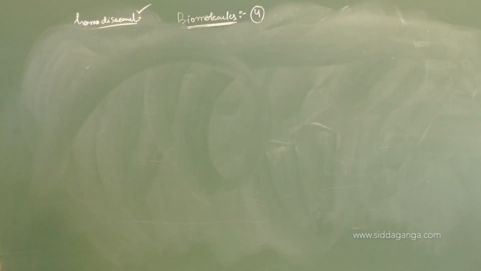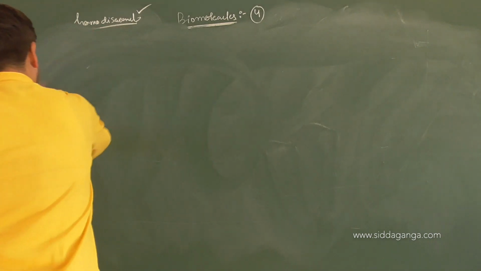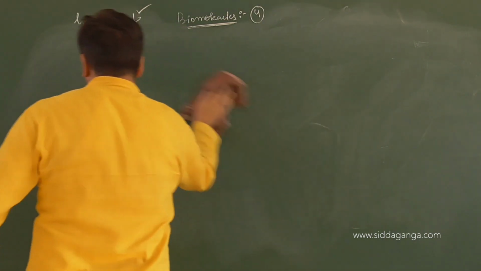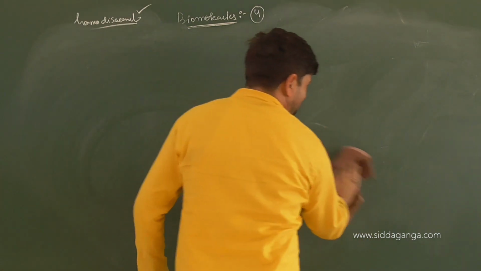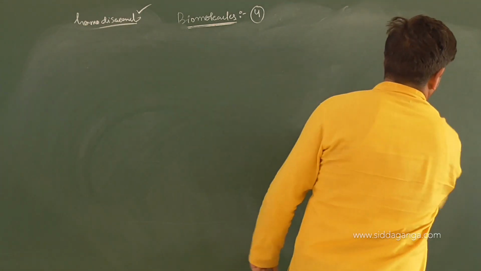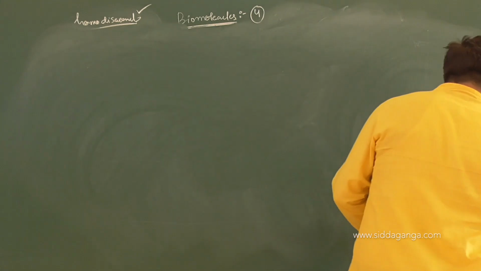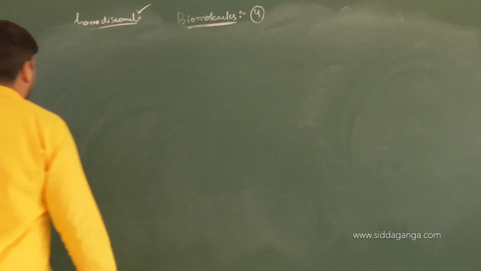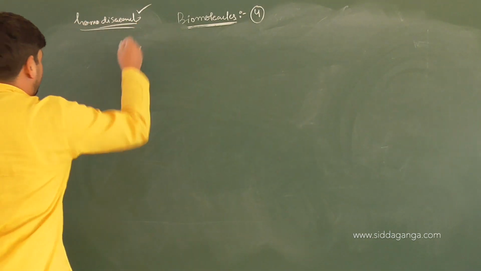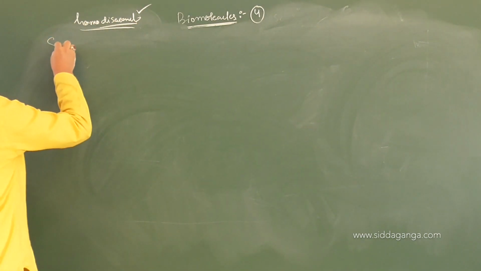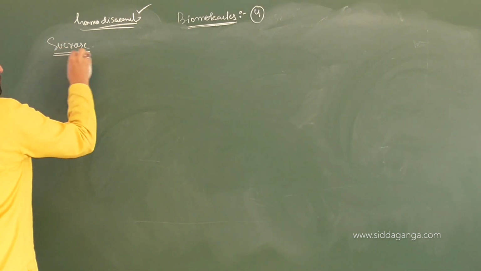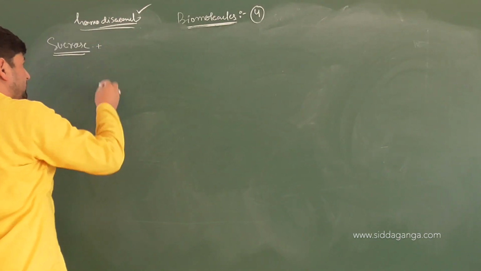Sucrose. Again the formula becomes, okay, tell me the individual formula for the disaccharide of maltose. Fast. Okay, then we have sucrose. Sucrose. It is made up of